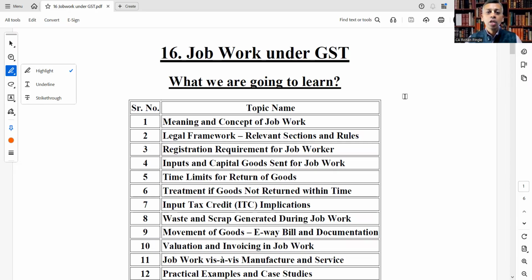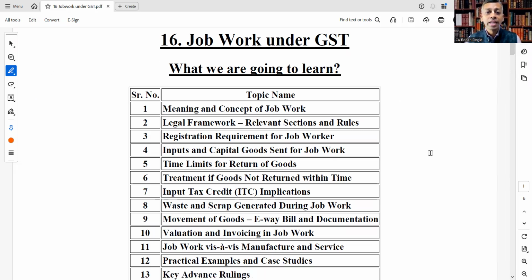Today is part 16 and we are going to discuss the topic job work under GST. So let's dive into it. Today we are going to discuss job work under GST. Let's see what we are going to learn.